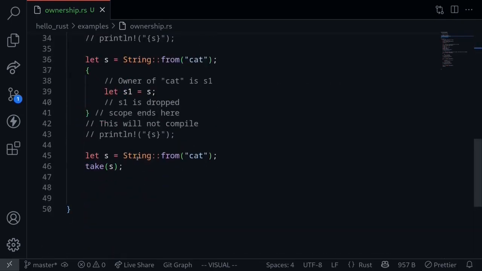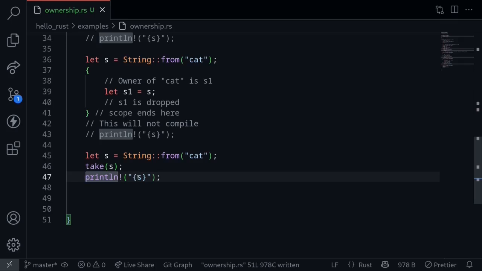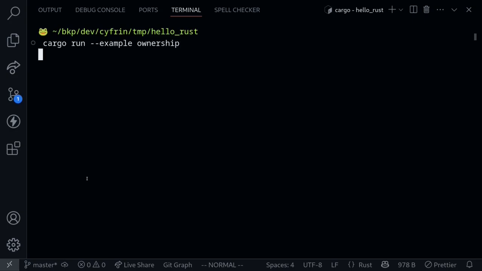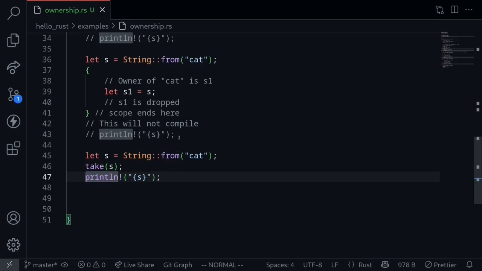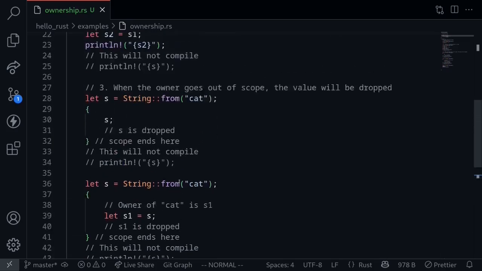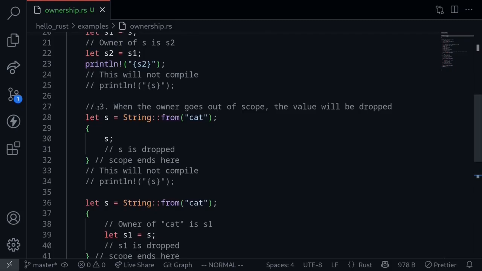After the function take is done executing, this string s will be dropped. So back inside the main function, if we try to print the string s after calling the function take, the code will not compile. Try to execute the code again, and you can see that the code does not compile, for the same reason that the ownership has transferred over to the scope of the function, and when the function is done executing, the variable is dropped. So these are 3 examples of rule number 3. When the owner goes out of scope, the value will be dropped.